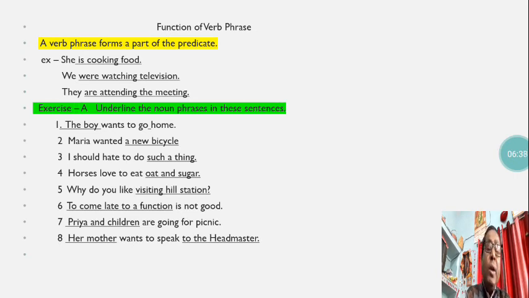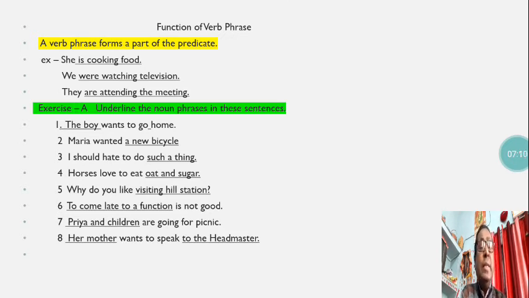Then the function of a verb phrase. You have studied the function of every phrase: prepositional phrase, verb phrase, adjective phrase, noun phrase, in all. So let us know what a verb phrase forms. Here a verb phrase forms a part of the predicate. She is cooking food. In this sentence, is cooking food is the verb phrase, and that is working like a part of the predicate.